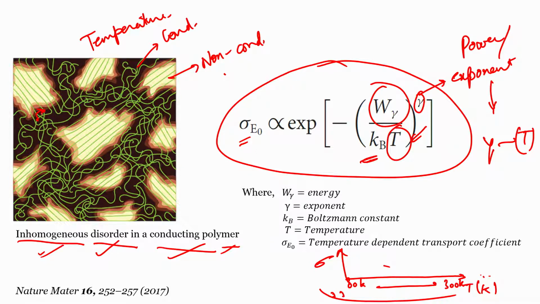That's why, in order to negate the temperature dependent transport phenomena, they go to low temperature, and then as a function of temperature they try to see how the transport phenomena evolves. And that's how they calculate, by fitting the equation, how this exponent comes into the picture. With this exponent they would also deduce the overall energy required for an electron or any charged particle, or a hole in this case, to jump from one conducting island to another, and that's how the transport happens.